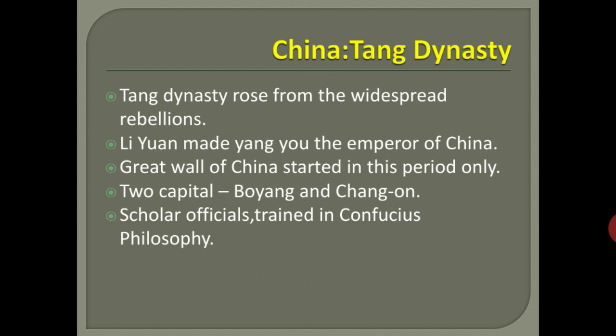The Tang dynasty rose, after most of the rebellions. What is that? The Tang dynasty was established. Actually, the Sui dynasty collapsed after 40 years because of the financial burden imposed by public works like the Grand Canal, expensive wars, and the campaign to conquer the northern part of Korea.